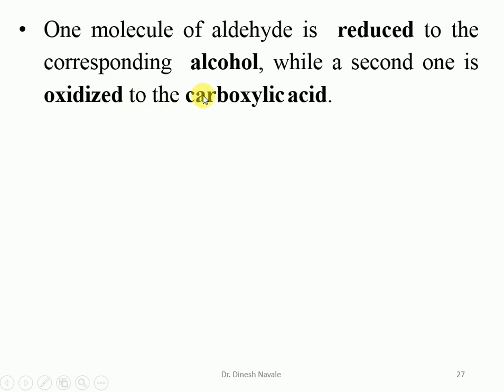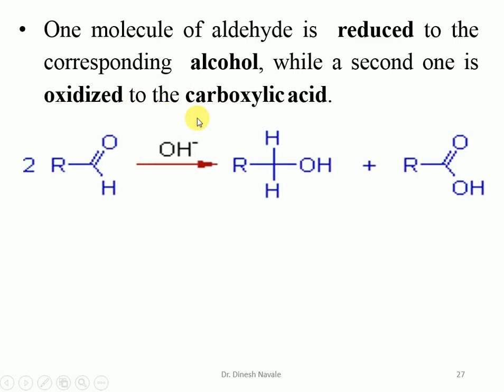So we have the general representation. Two molecules of the aldehyde in basic condition: one product is the reduction product, the alcohol, and the oxidized product is the carboxylic acid.